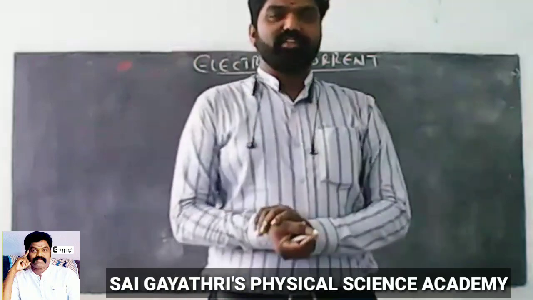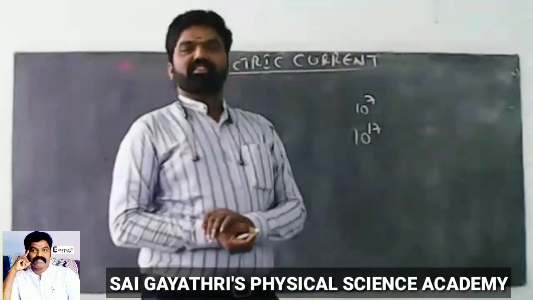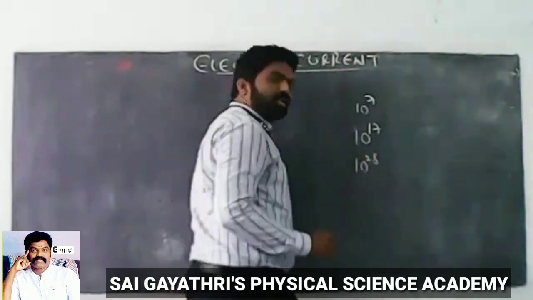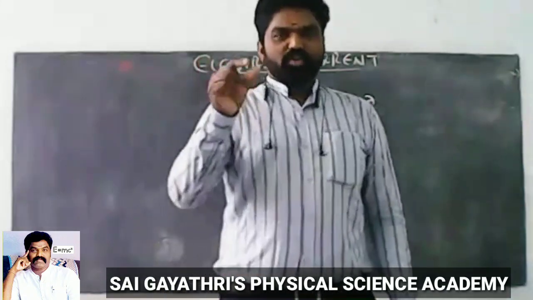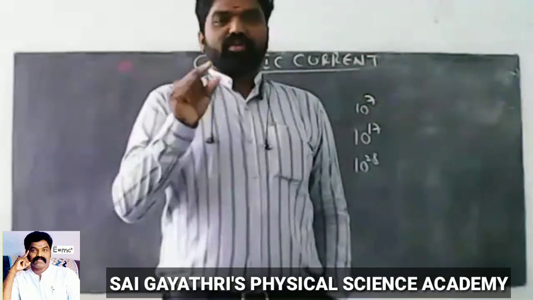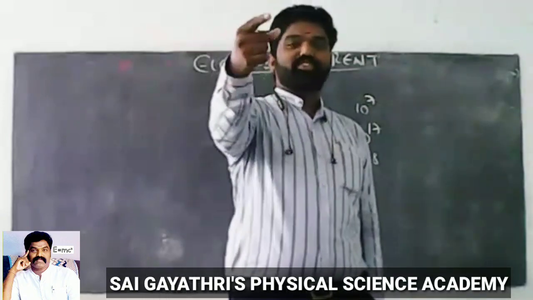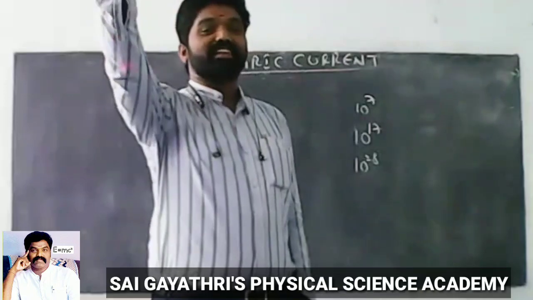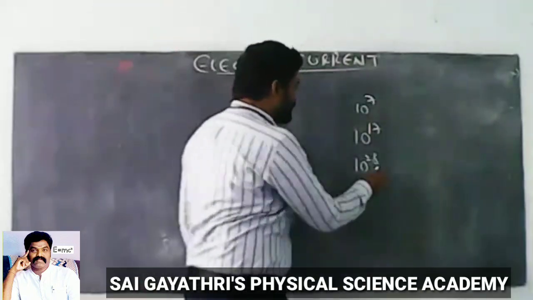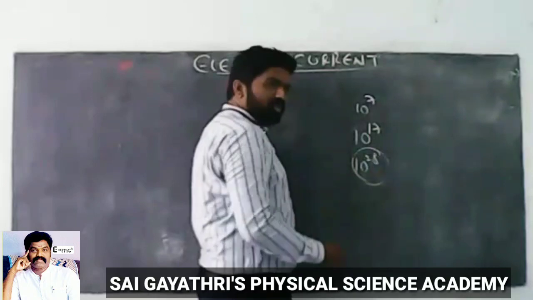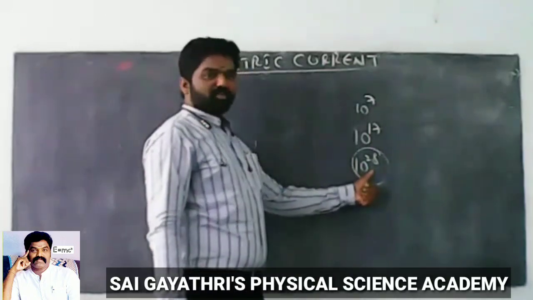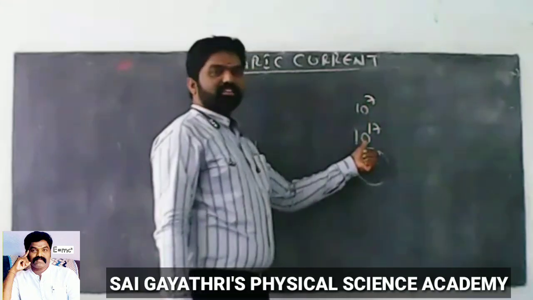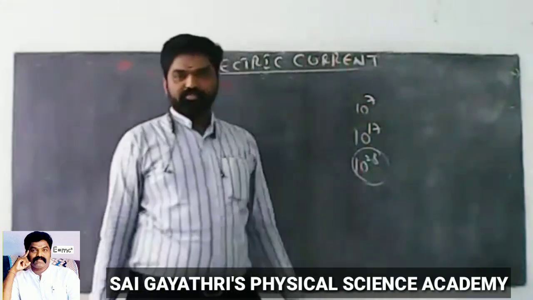In conductors, the concentration of electrons is very high, that is 10 power 28 per cubic meter. The substances which can allow current efficiently through them are called conductors. Electron concentration is high. So in conductors 10 power 28, insulators 10 power 7, and semiconductors 10 power 17.